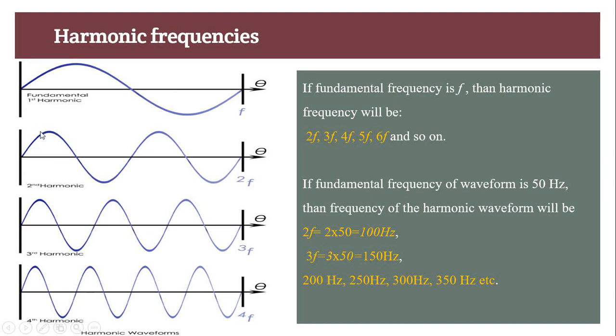Now this is the representation of the harmonics. This is the second harmonic. It has 2 cycles in 1 cycle of the fundamental frequency, whereas the third harmonic has 3 cycles in 1 cycle of the fundamental frequency. This is the fourth harmonic, which has 4 cycles, 1, 2, 3, 4, in 1 cycle of the fundamental frequency.